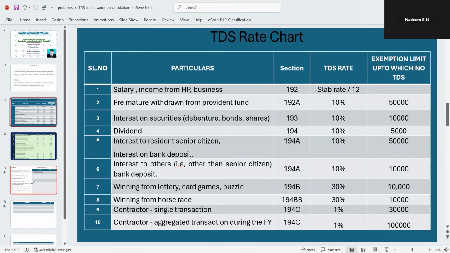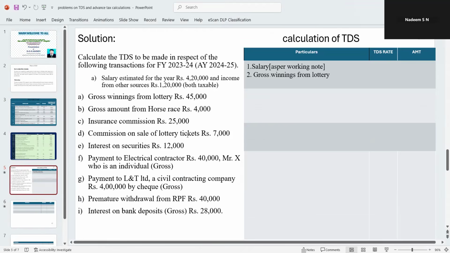It means up to 10,000, there is no tax. Over and above 10,000, it is taxed at the rate of 30%. Therefore, it is taxable. The amount we have is 45,000, therefore 45,000 into 30%.